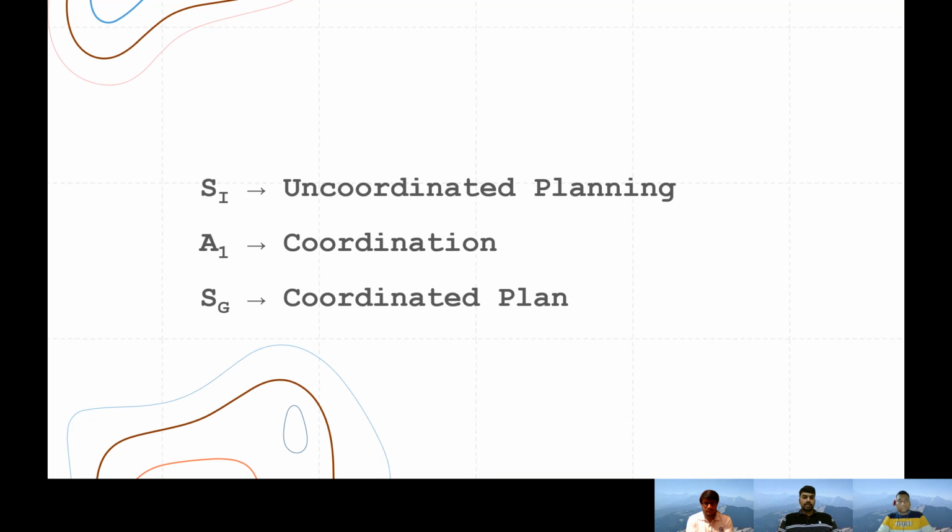So can you move to the next slide? Okay. So here we actually have the plans that was generated initially for all the 30 plants, and these are present in an uncoordinated way. So we have the initial state of uncoordinated planning, and we have to perform the action of synchronization or the coordination.